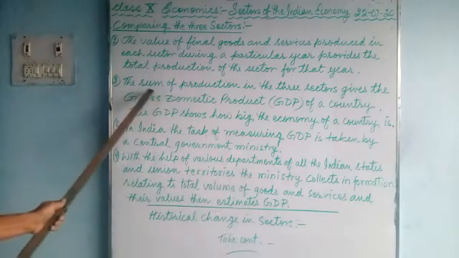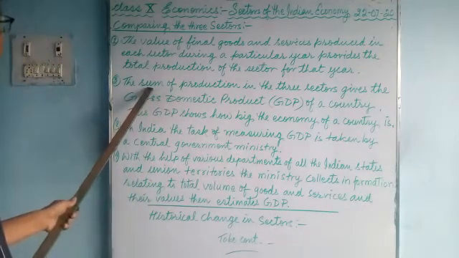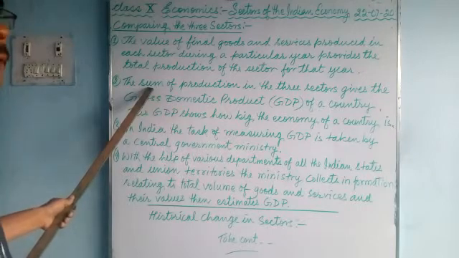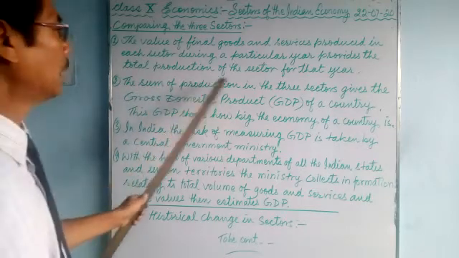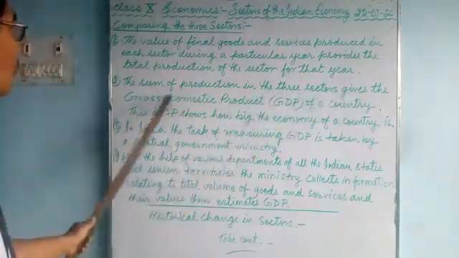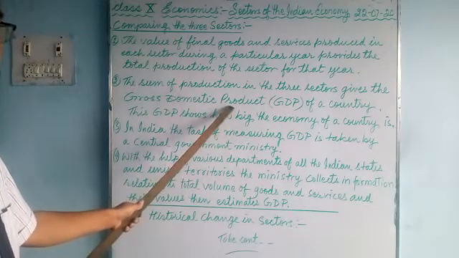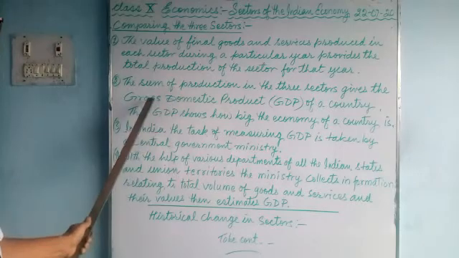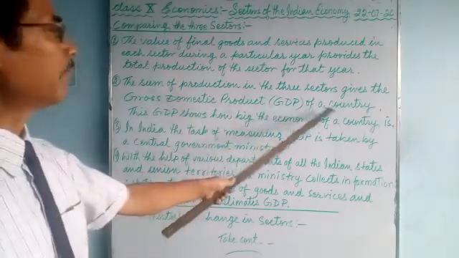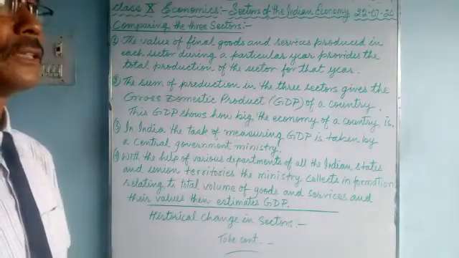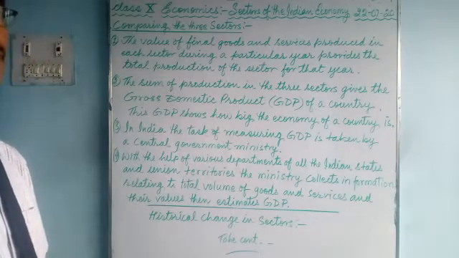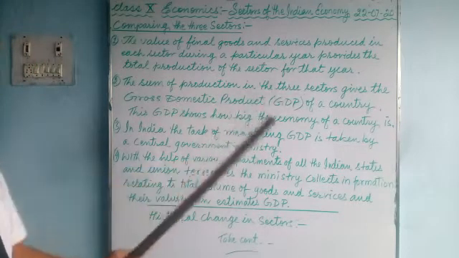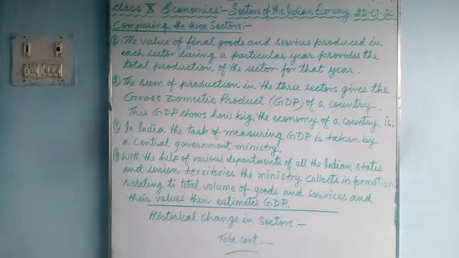So the sum is, after combining the final goods and services produced in the primary, secondary and tertiary sectors, the sum of production in the three sectors gives the gross domestic product, that is called GDP, the GDP of a country. So what is GDP? GDP is the sum total of final goods and services produced in all three sectors in a country. That is called gross domestic product.